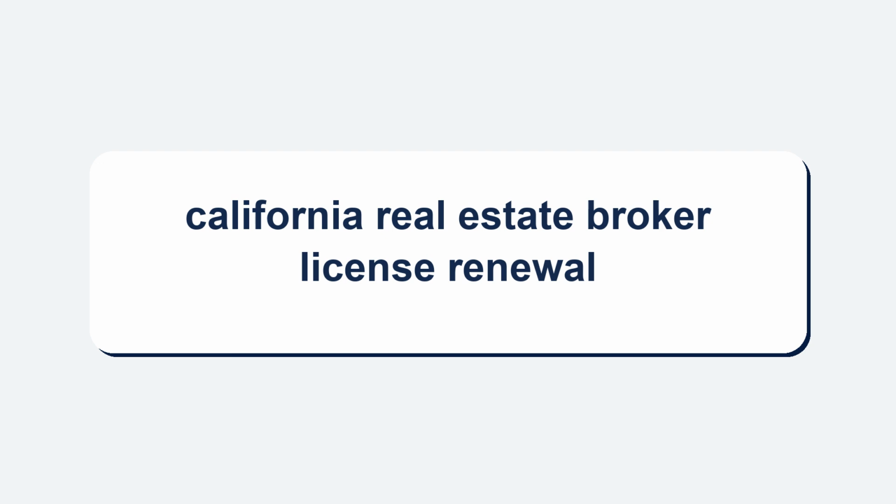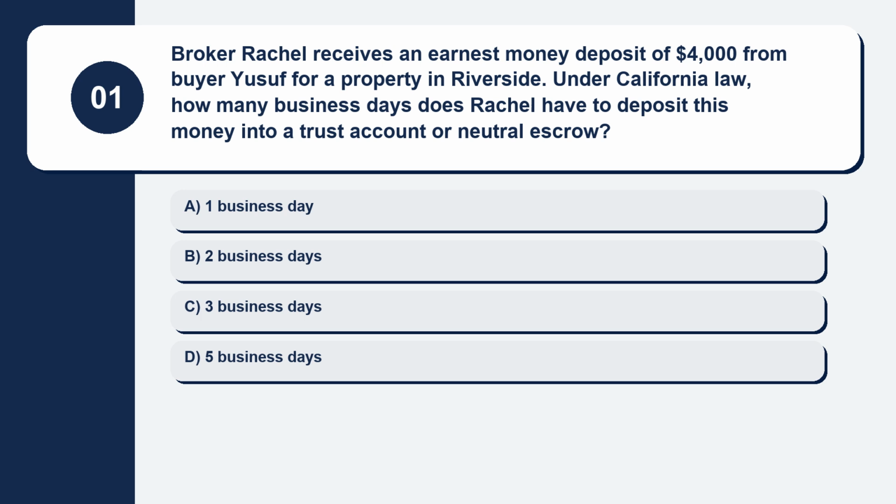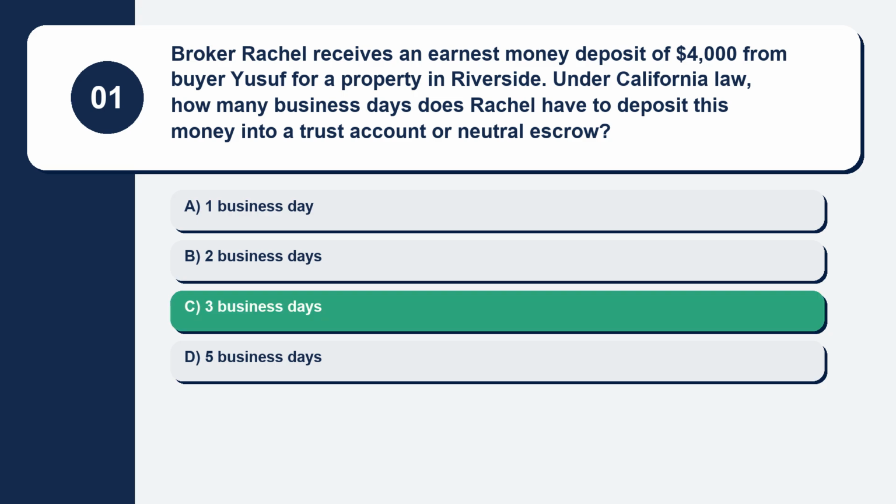Let's begin. Question 1. Broker Rachel receives an earnest money deposit of $4,000 from buyer Yusuf for a property in Riverside. Under California law, how many business days does Rachel have to deposit this money into a trust account or neutral escrow? Here are your options. Option A, 1 business day. Option B, 2 business days. Option C, 3 business days. Option D, 5 business days. The correct answer is option C, 3 business days.